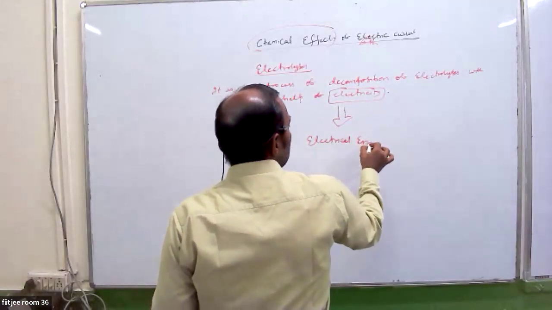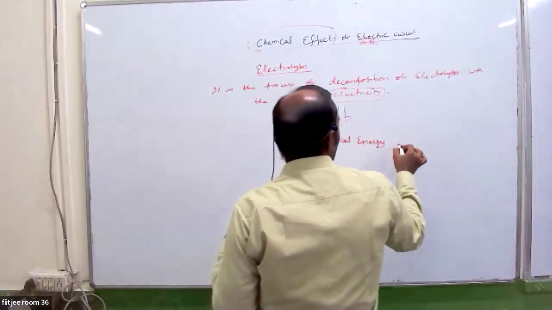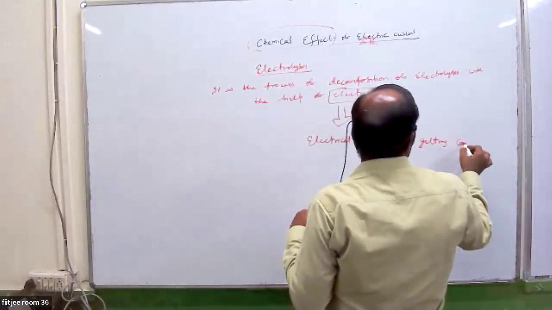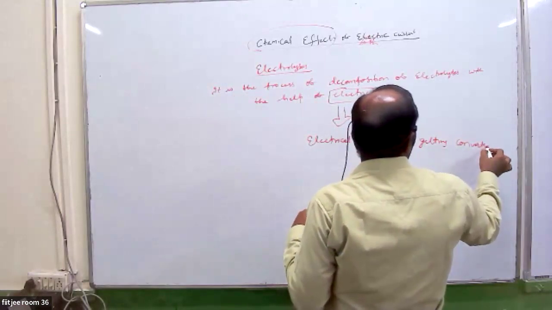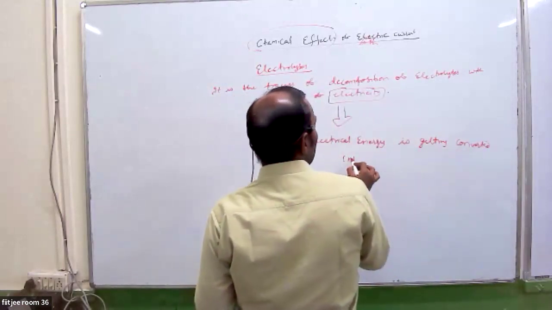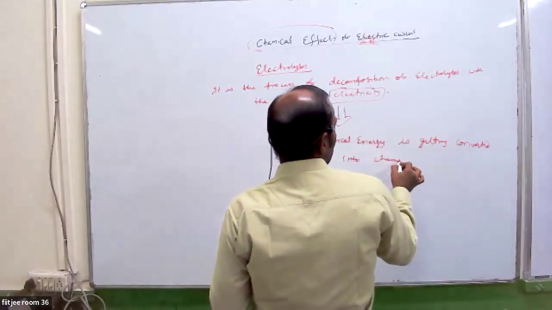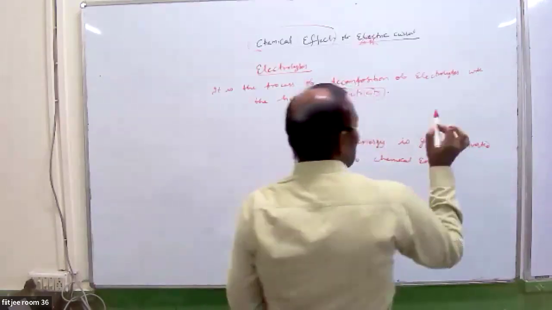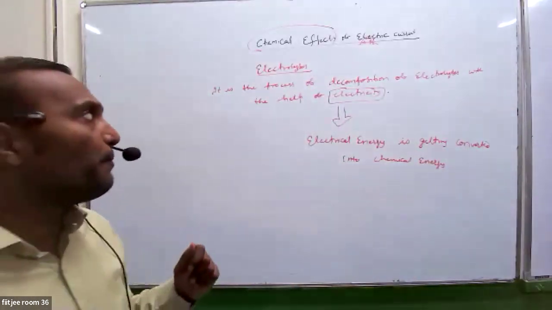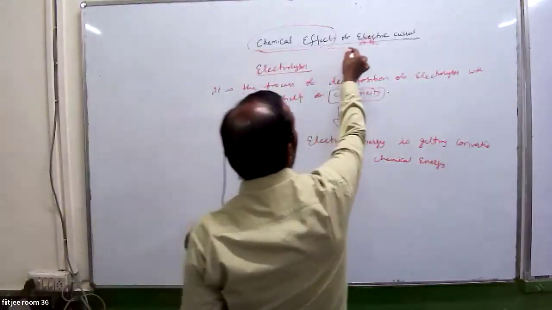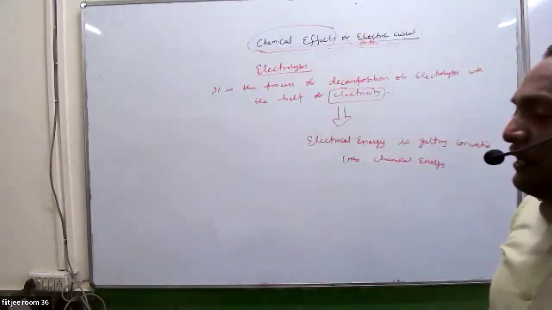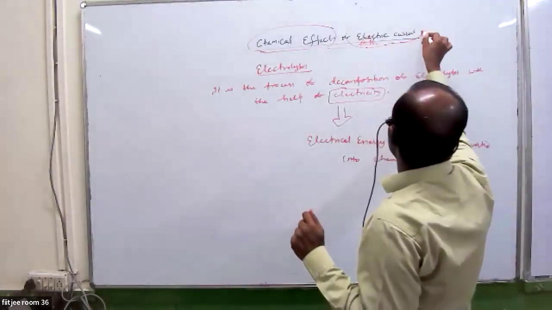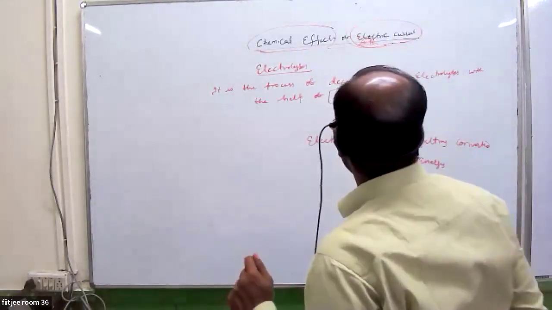This electrical energy is getting converted into chemical energy. So what we have started is our topic, chemical effect of electric current. My topic of discussion was chemical effect of electric current.